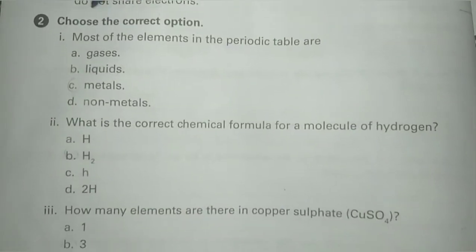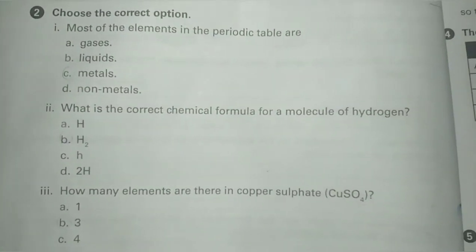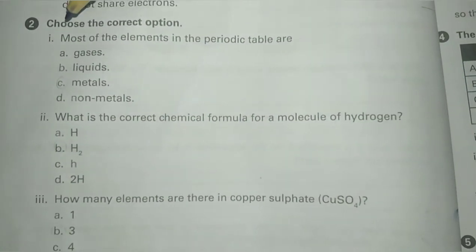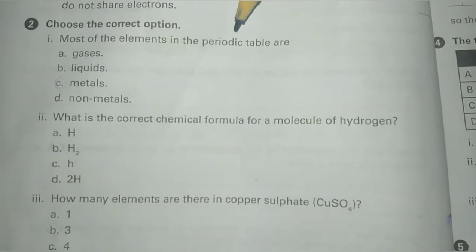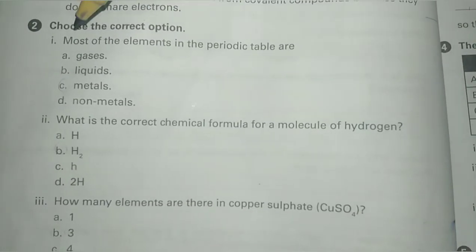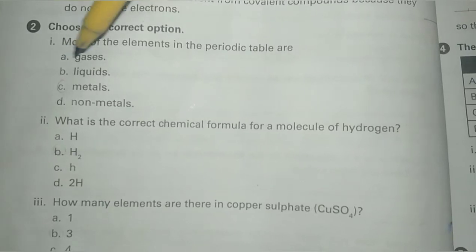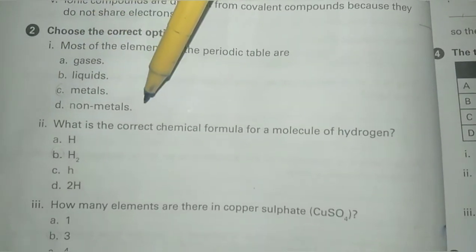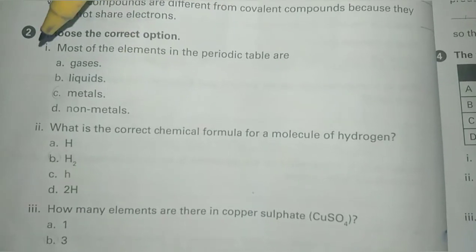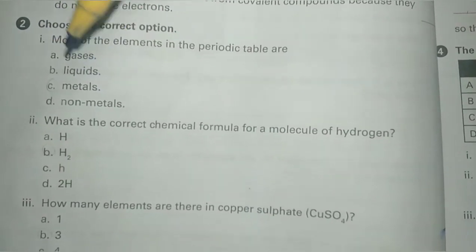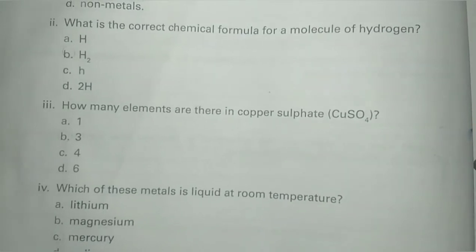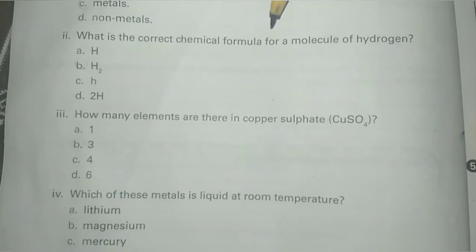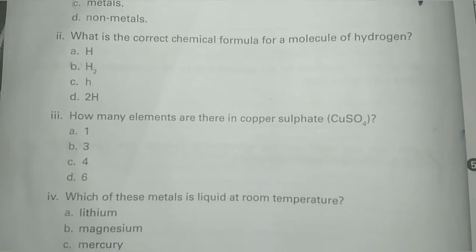Question number 2. Choose the correct option. Statement number 1. Most of the elements in the periodic table are option A gases, option B liquids, option C metals, option D non-metals. The correct option is C, metals. Statement number 2. What is the correct chemical formula for a molecule of hydrogen?